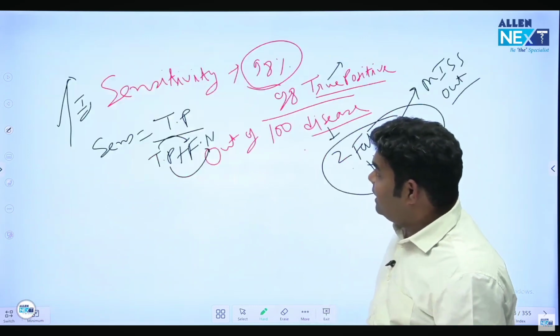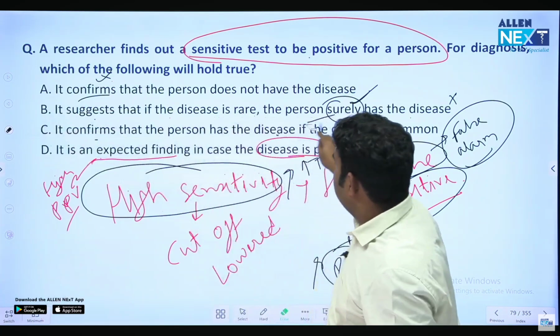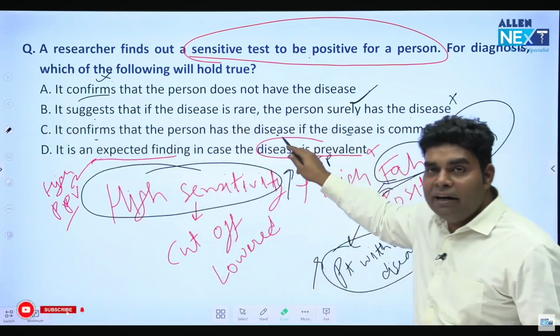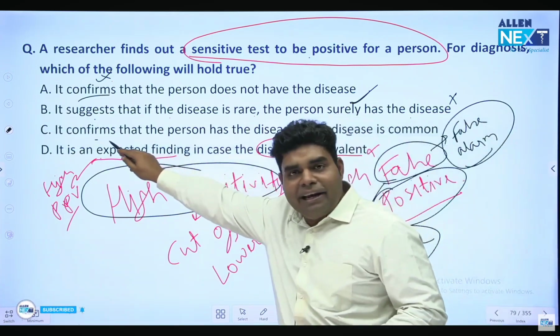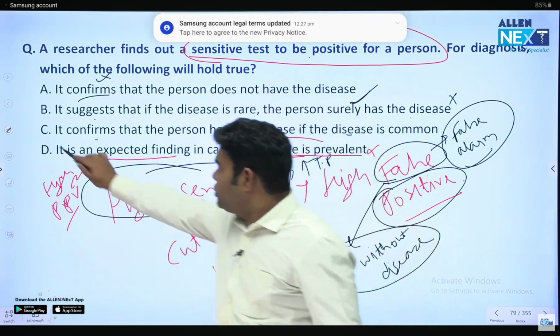And line C is telling the same thing. If you look at the line C part, line C is telling the same thing. That person has the disease if disease is common. If disease is common, then positive report means patient has the disease. So correct answer will be option C.